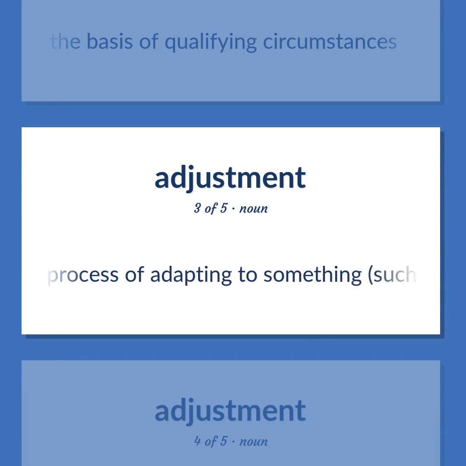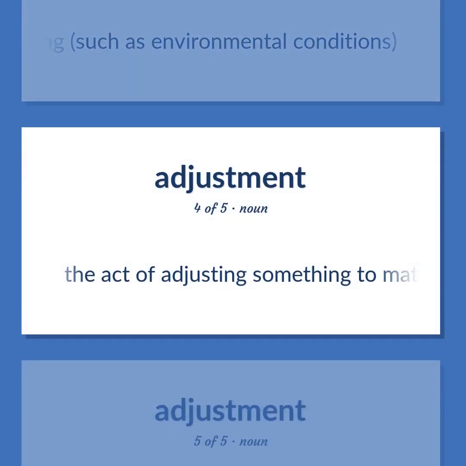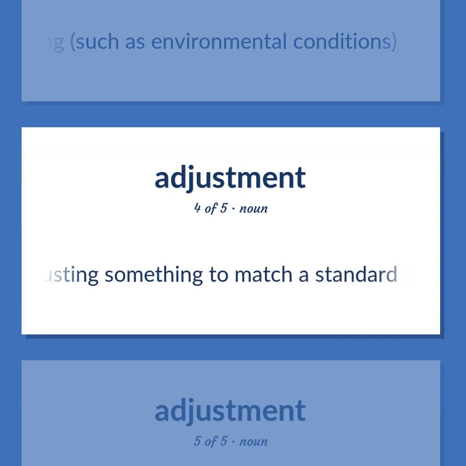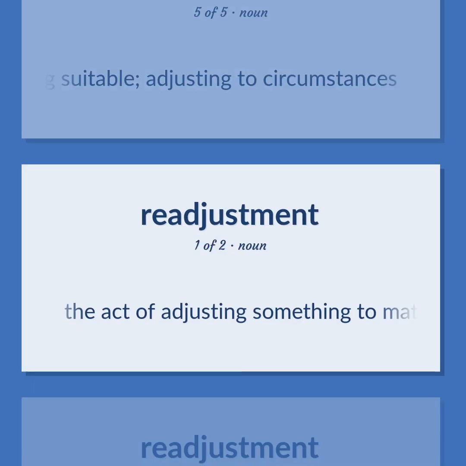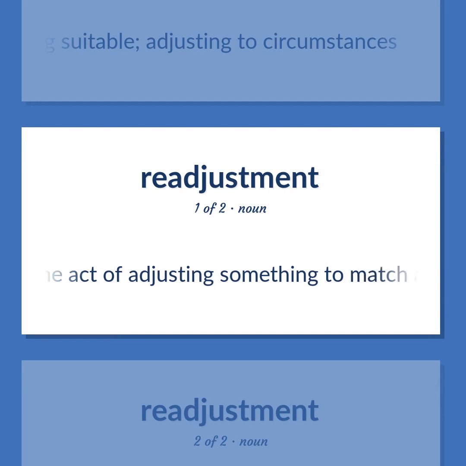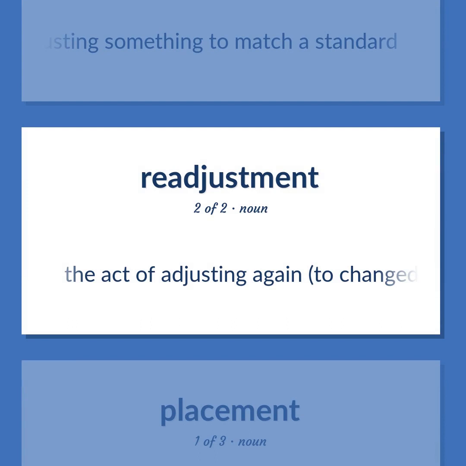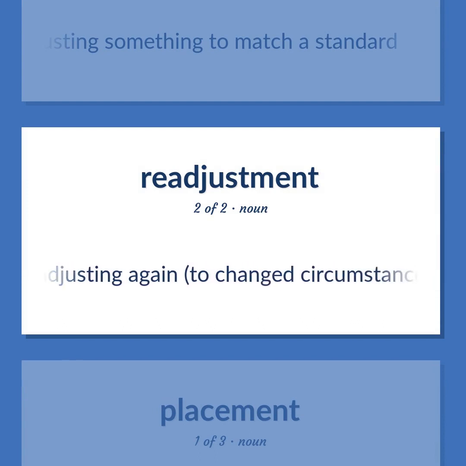The process of adapting to something, such as environmental conditions. The act of adjusting something to match a standard. Making or becoming suitable. Adjusting to circumstances. The act of adjusting something to match a standard. The act of adjusting again, to changed circumstances.